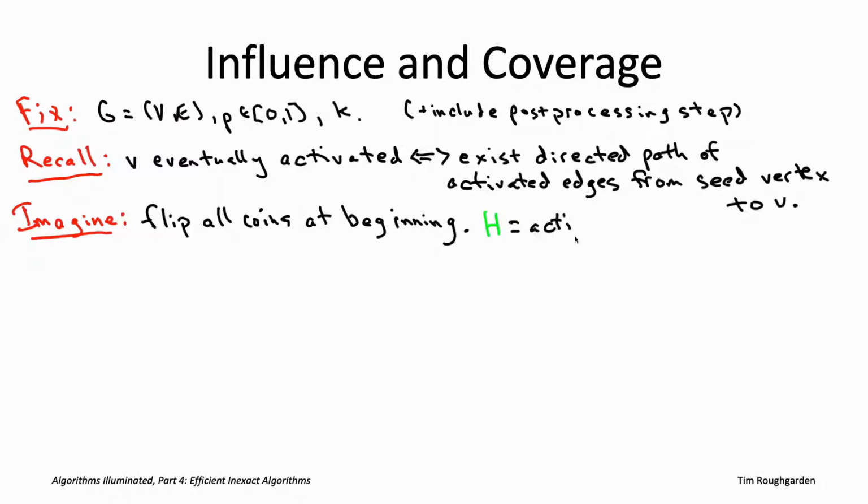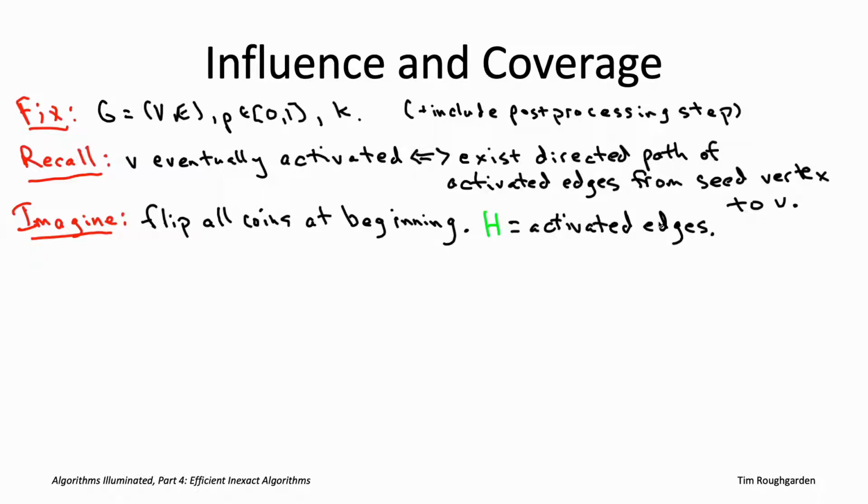Then, if we knew the activated edges, capital H, the influence maximization problem would literally boil down to a maximum coverage problem. The ground set would just be the vertices V of the social network, and there would be one subset per vertex, with the corresponding subset containing all of the vertices reachable from V by a directed path of activated edges. That is, by a directed path in the subgraph V, capital H.